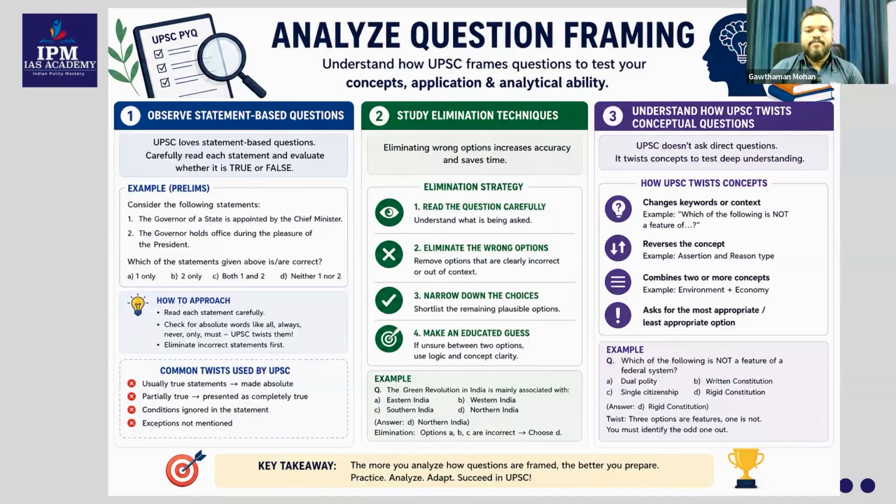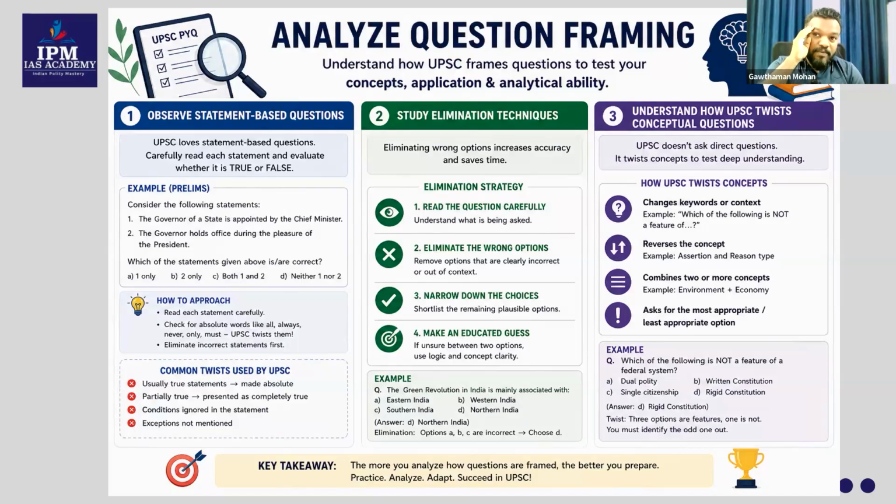For example, which of the following is not a feature of the federal system? An example is actually given there. Not a feature of the federal system. But sometimes we tend to remove this not.